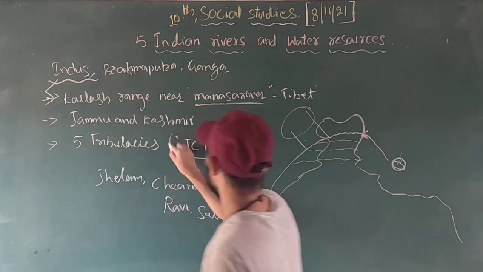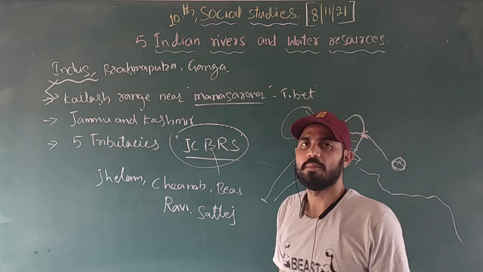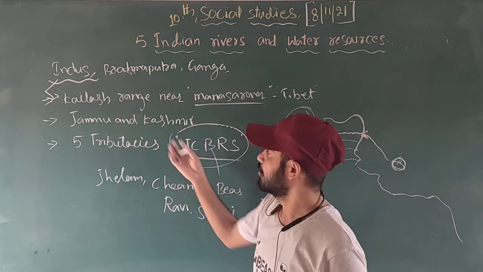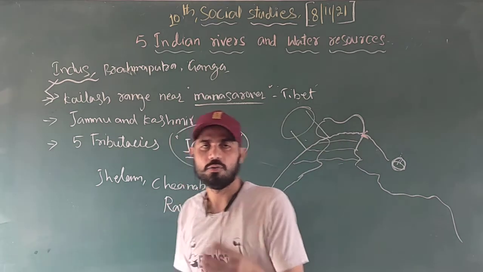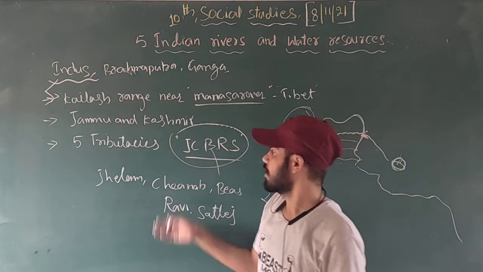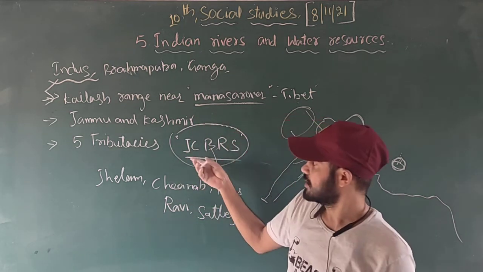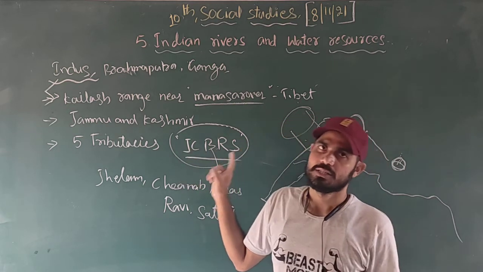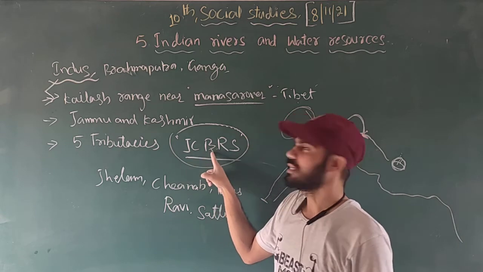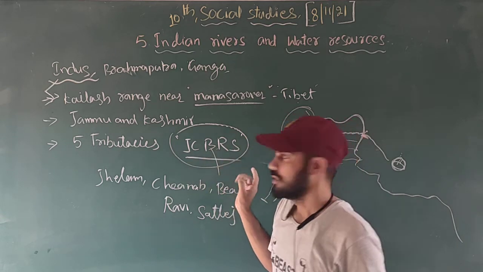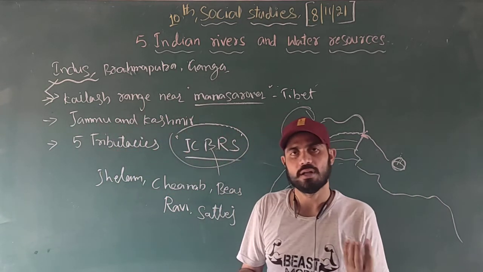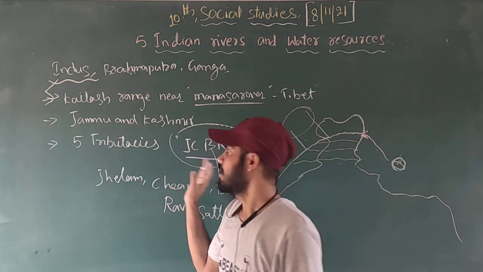We have important tributaries that the examiner might ask about. Can you name the two tributaries of the Indus? The examiner might ask you to name the 5 tributaries of the Indus, and you can write the JC brothers: Jhelum, Chenab, Bias, Ravi and Sutlej. These 5 tributaries are in the Indus, which flows in India.